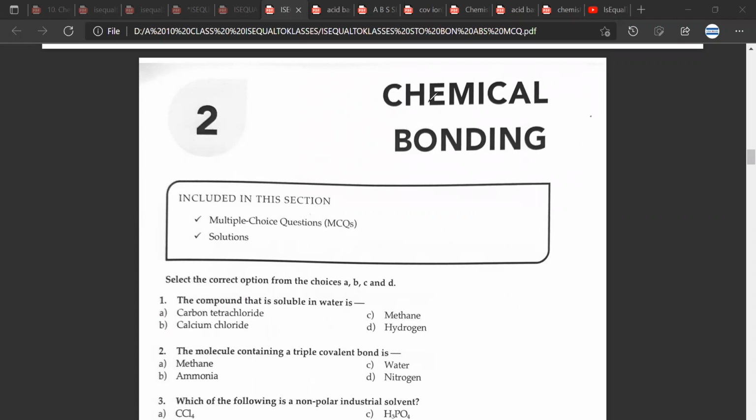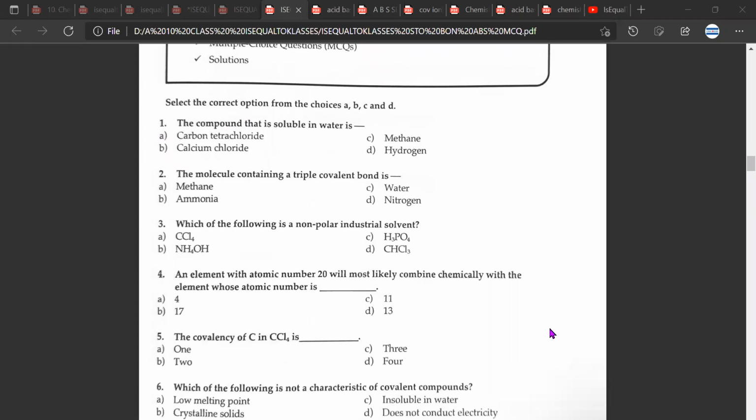So, what is the basic rule of solubility? Like dissolves like. Water is polar covalent. Calcium chloride is ionic. So, that is why they are soluble in each other. Great. Question number two.